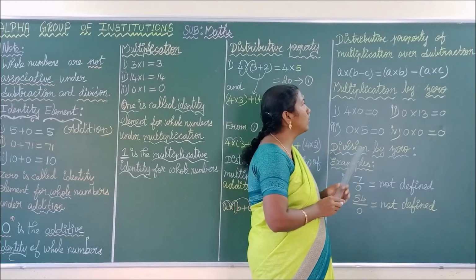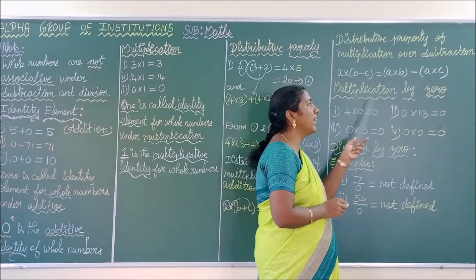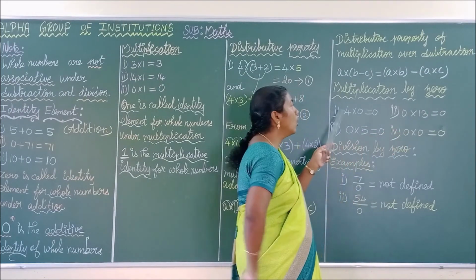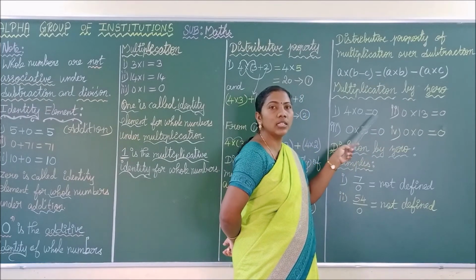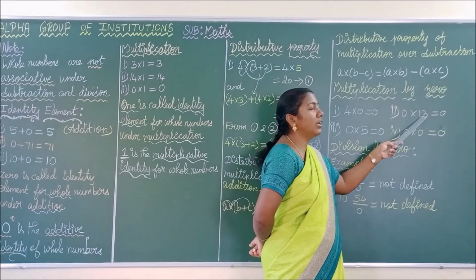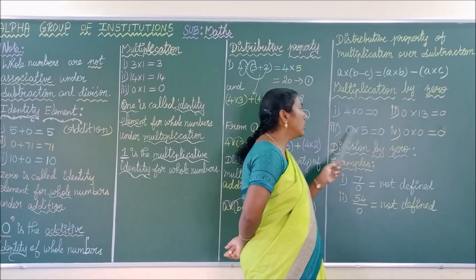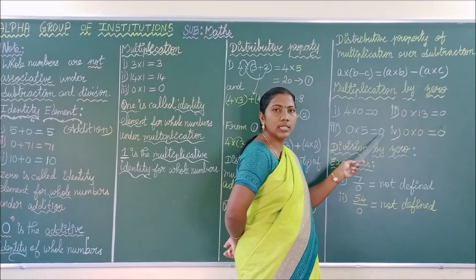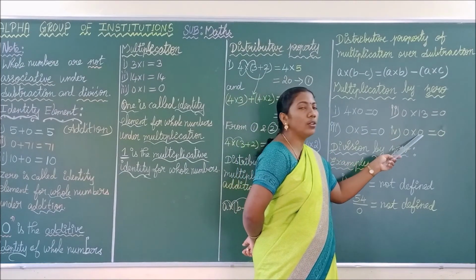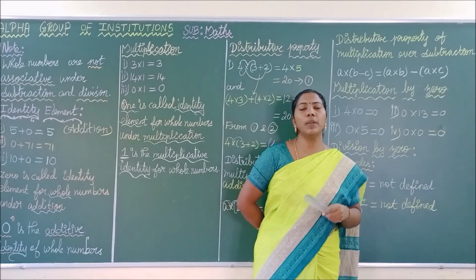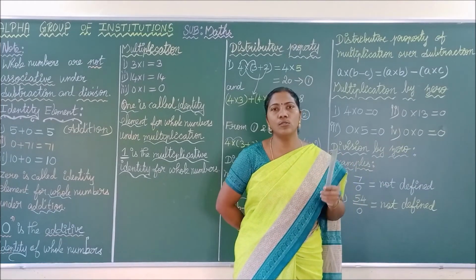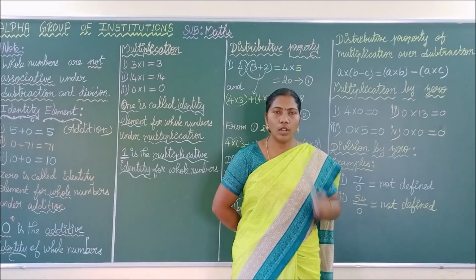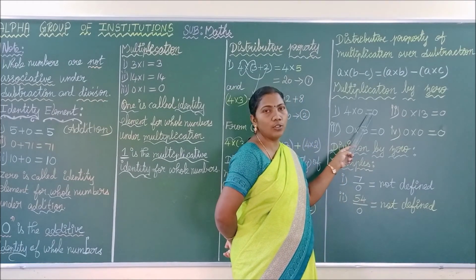Okay. Next we are going to see what happens if you multiply any number with 0. See here, 4 into 0, what is your answer? 0. 0 into 13, what is your answer? 0. 0 into 5, so what is your answer? 0. 0 into 0 is also 0. If you multiply any number with the value 0, the answer is always 0. So keep this in your mind.